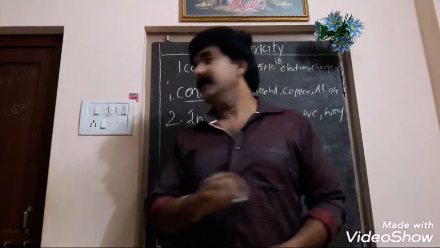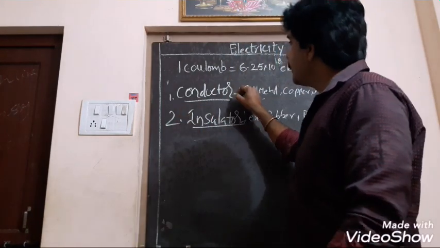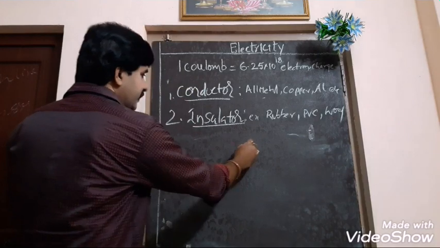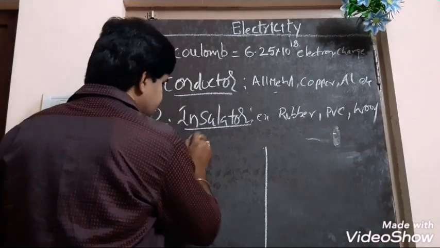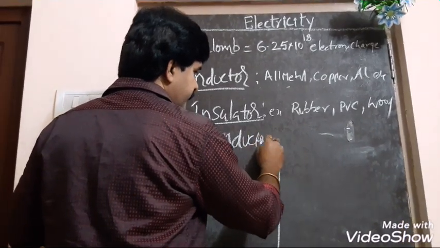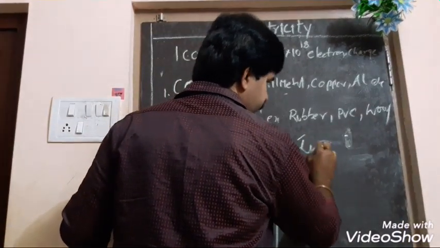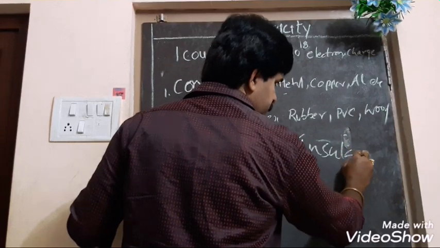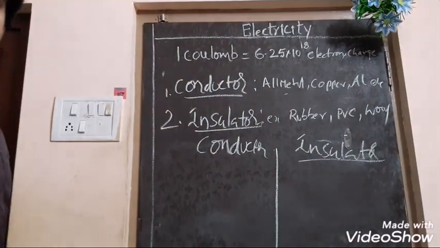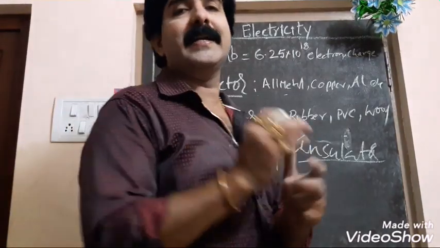And what happens in an insulator and what happens in a conductor? Here I am writing, this is conductor, this is insulator. In conductor, the atomic structure is like that.